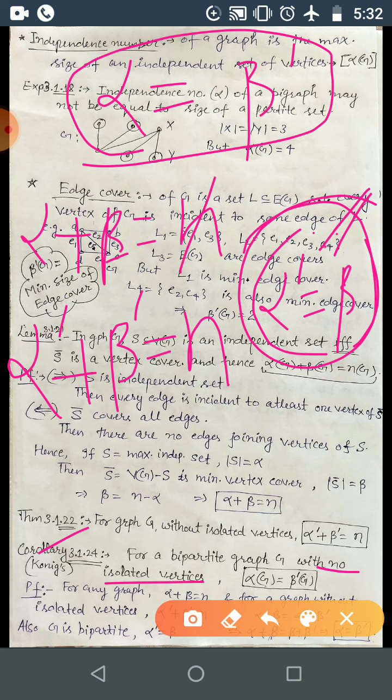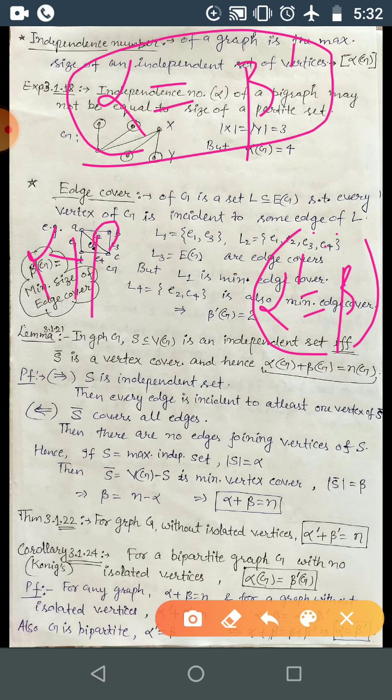Since the right-hand sides of these two identities are equal, the left-hand sides are equal, so alpha plus beta is equal to alpha dash plus beta dash.